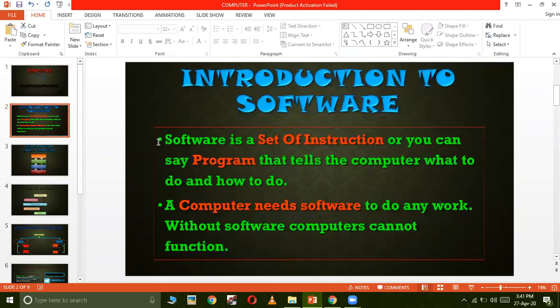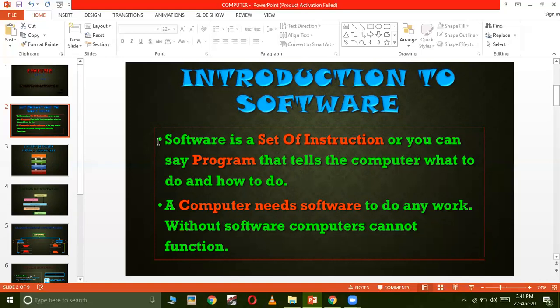Software, we can say that it is a set of instructions or a program that tells the computer how they are going to do the work and what they have to do. Now, if you may remember, in the previous class or in standard 4, I have explained to you what software is.